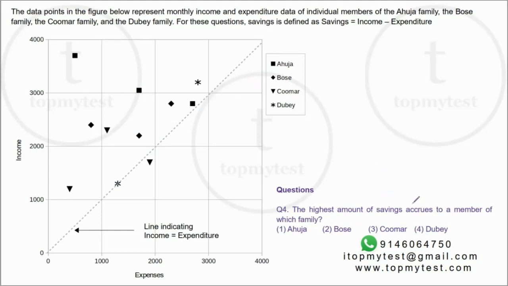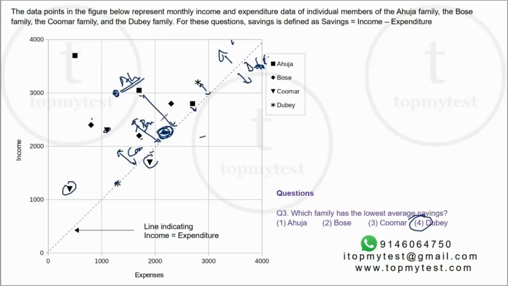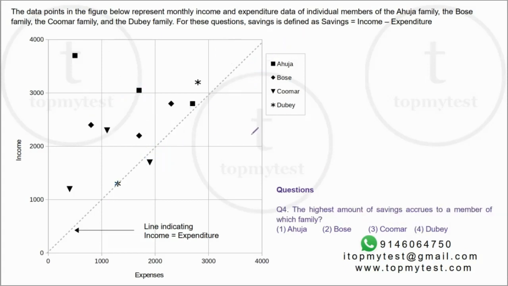The highest amount of savings accrued to a member of which family? Again, we have done this already. We know savings is the distance from this line, the 45-degree line. Who has the furthest distance will have the highest savings. This person will have the highest savings. You can verify it. His income will be about 3,700.